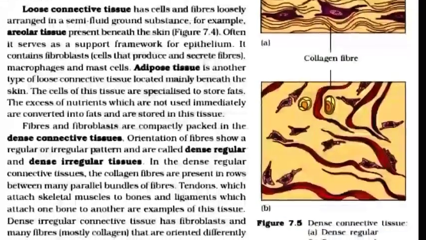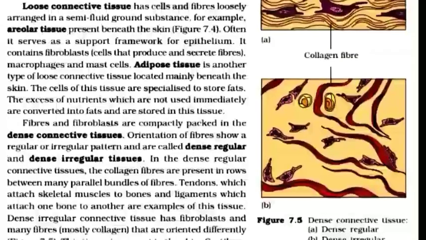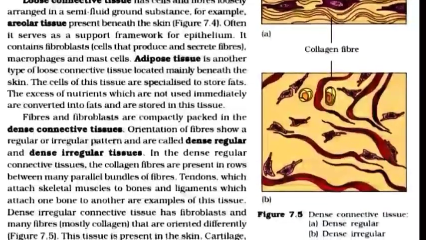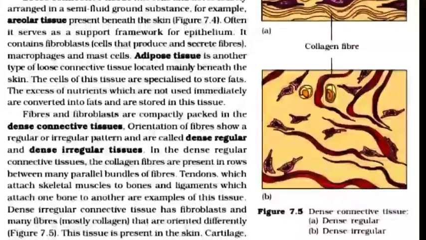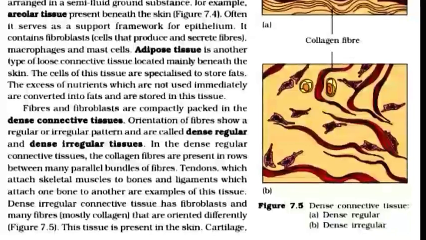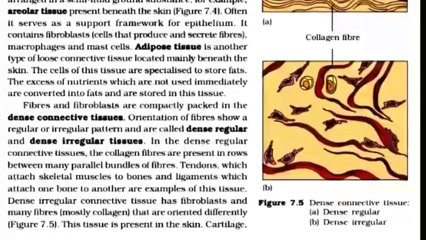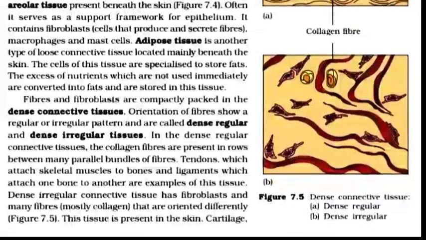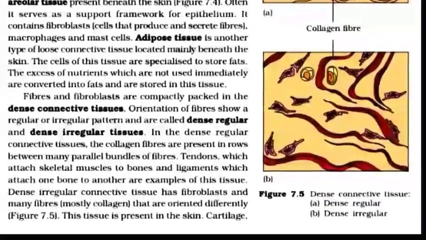Adipose tissue is another type of loose connective tissue located mainly beneath the skin. The cells of this tissue are specialized to store fat. The excess of nutrients which are not used immediately are converted into fat and stored in this tissue.